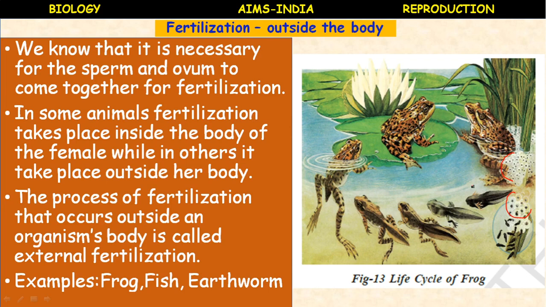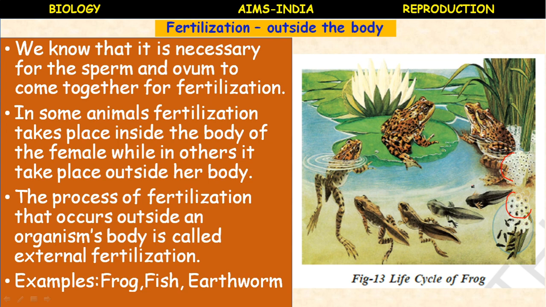Though these aquatic animals lay eggs in hundreds and release millions of sperms, all the eggs do not get fertilized and develop into new individuals.